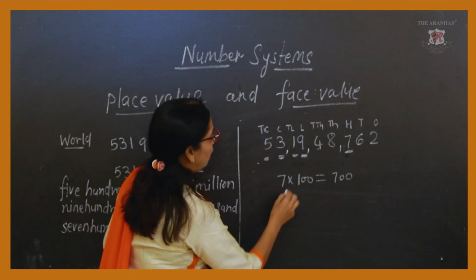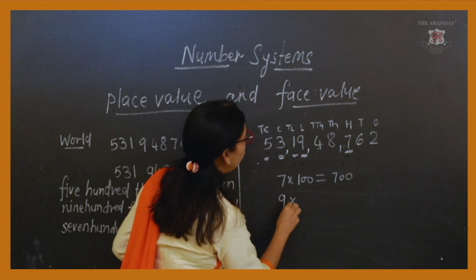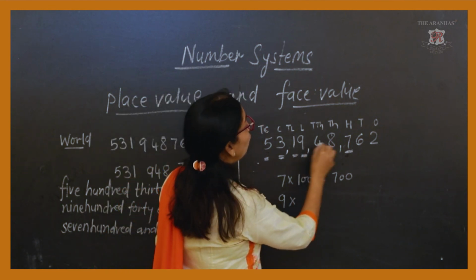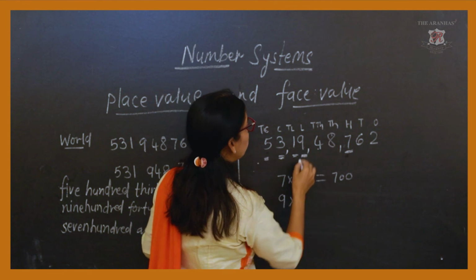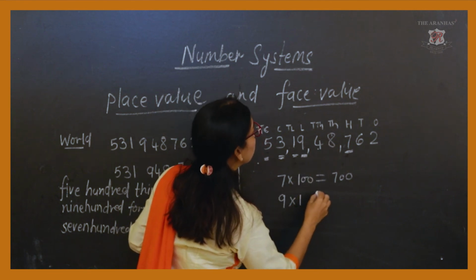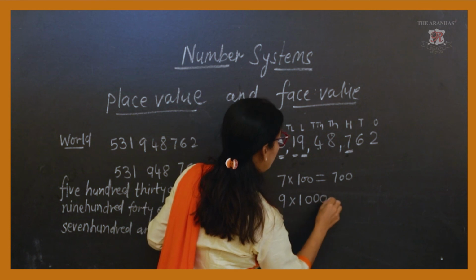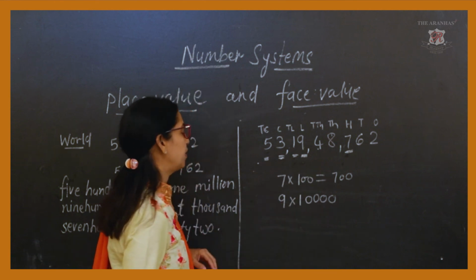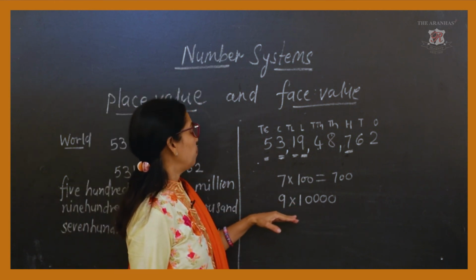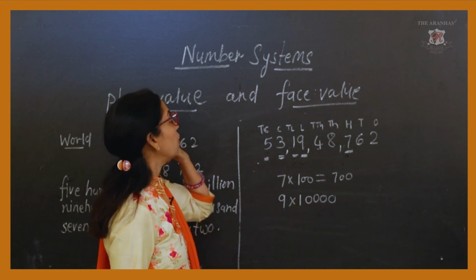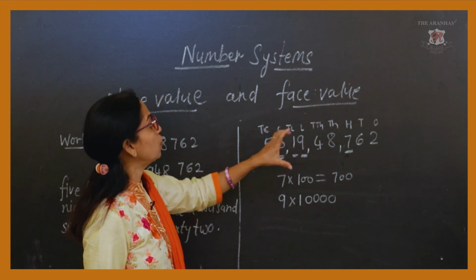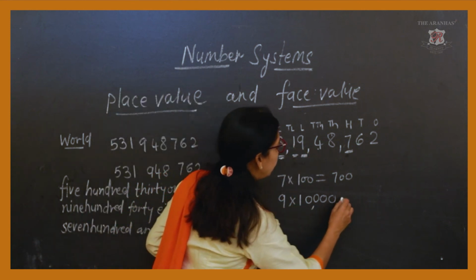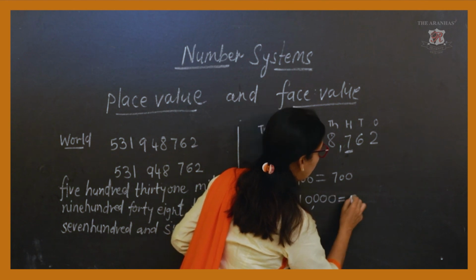Now here again the place value of 9 we will find out, that is lakh. So here you can have this 9 into... see 1, 2, 3, 4, 5 and then the 6th is here. So you can have this place value of the digit 9, which is an odd number at the place of lakh, and you will find it as 9 lakh.